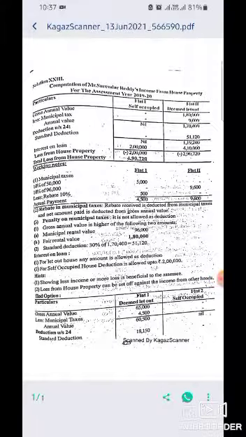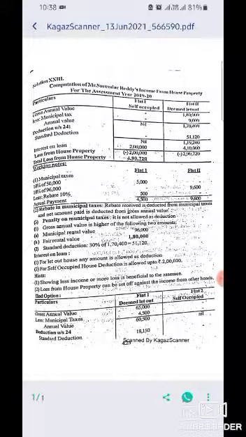Here the gross annual income is nil for the first flat, if we take one as self-occupied and one as let out. So here we are taking the first flat as self-occupied and the second flat as let out. So the gross annual value of the first flat will be nil and the second flat is 1,80,000.